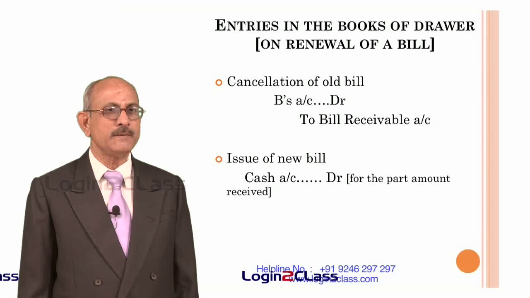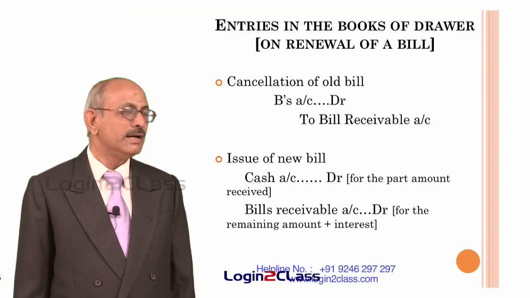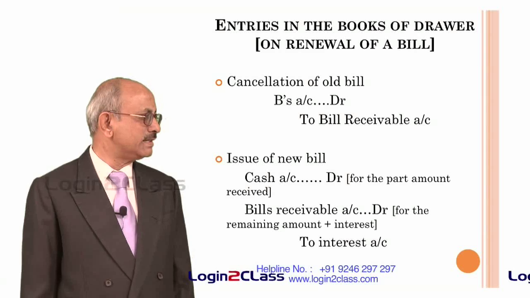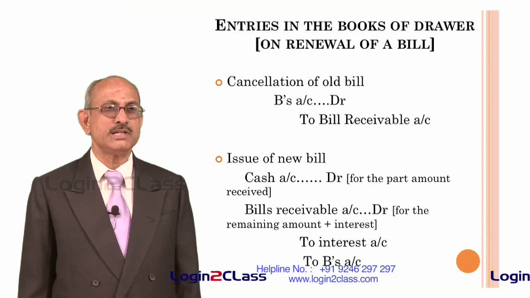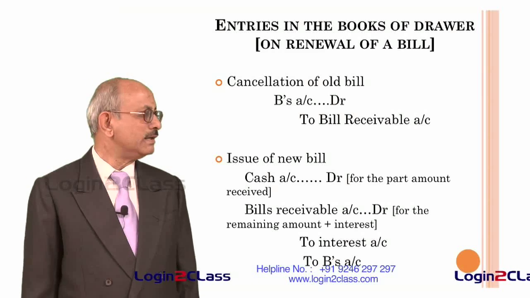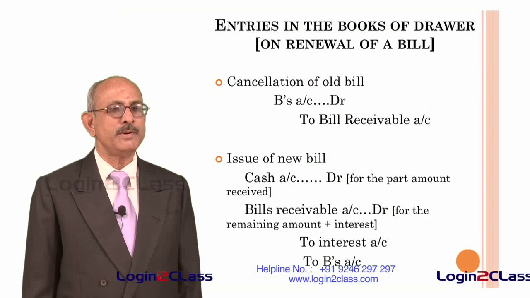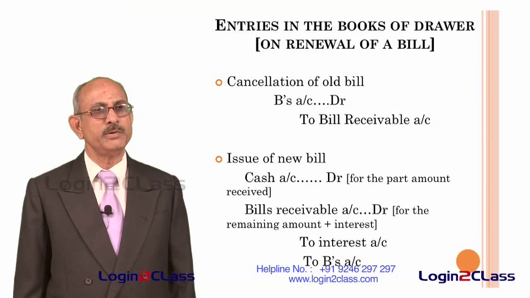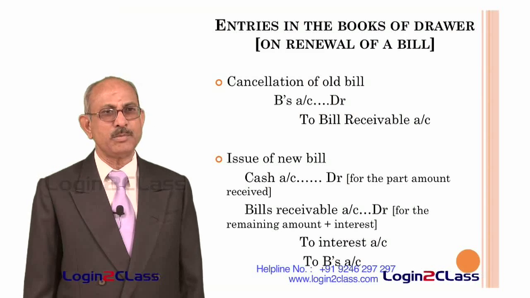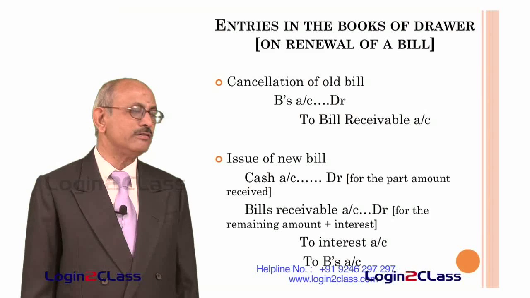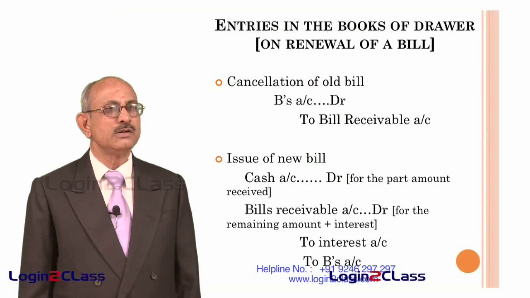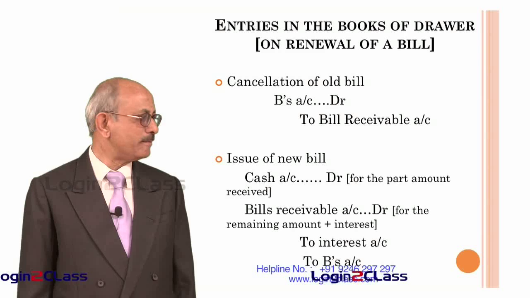And when the new bill is issued, the new bill will be for an amount which is the remaining amount required to be received from the drawee plus the interest portion, and cash account is debited to the extent a certain part of the amount has been received from the drawee. For example, on a 100 rupee bill, if the drawee pays 30 rupees and wants 70 rupees to be converted to a new bill, cash account will be debited with 30 rupees, that is the part amount received, and the bill receivable account will be debited with 70 rupees plus whatever interest he has to recover on the 70 rupees which is remaining unpaid.